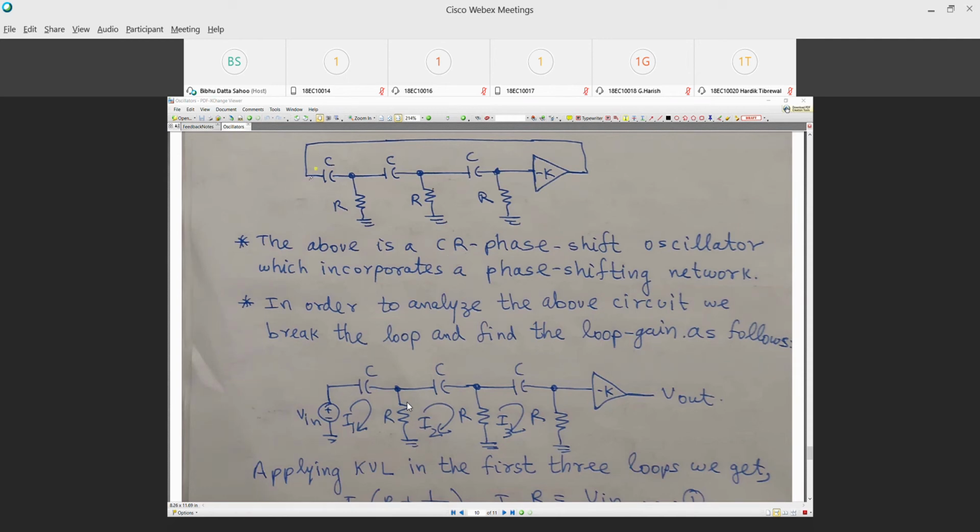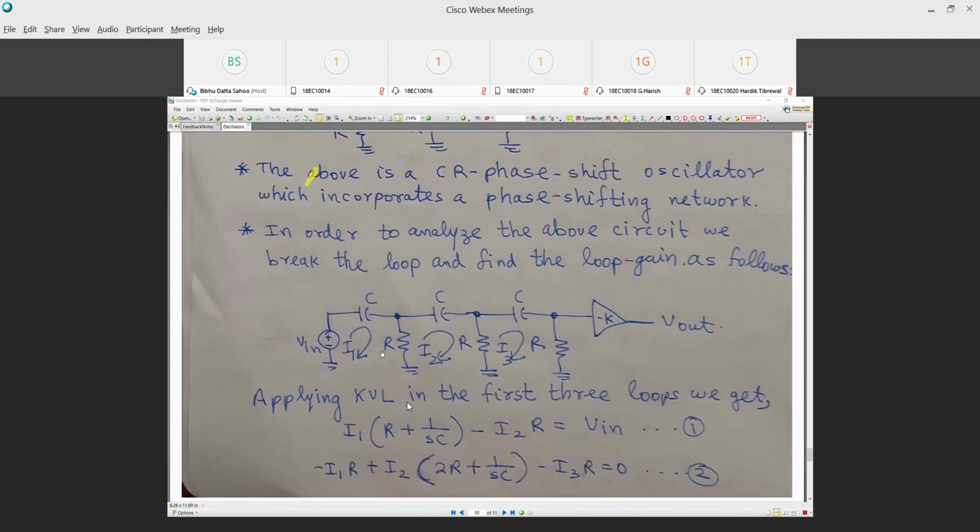We'll break the loop over here. And wherever we break the loop, we apply an input voltage and monitor the output at the other end where we break it. Okay. Now, in order to solve this, we'll just apply KVL in the first three loops. There is one loop over here, one loop over here, and one loop over here.